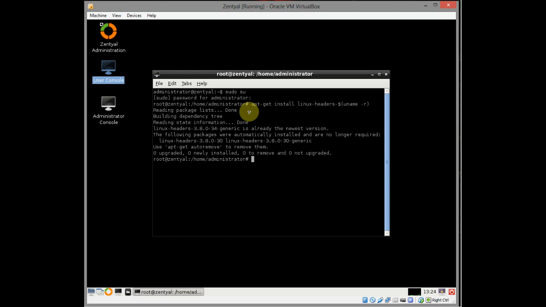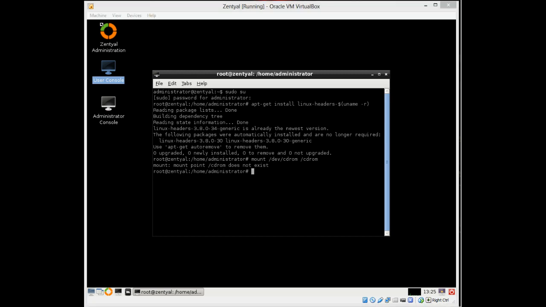My problem came with mounting the CD-ROM. So this first link that I'm going to post below the video is going to show you the following. I'm not sure if this is because of a version change or exactly what. I'm too lazy to go and find out what the exact problem is. So they want us to run this command. As you can see, that's not working. Then I found another blog. That blog also kind of put me in the right spot, but that didn't work. So then I found another blog.